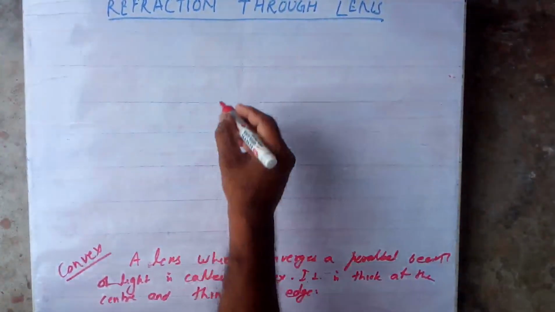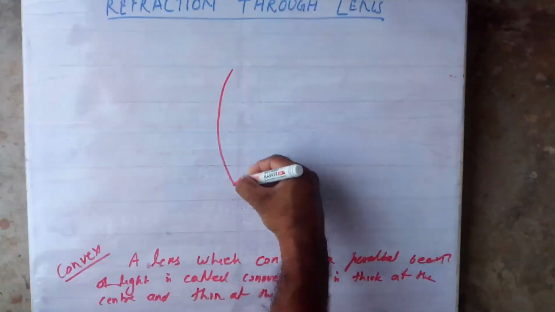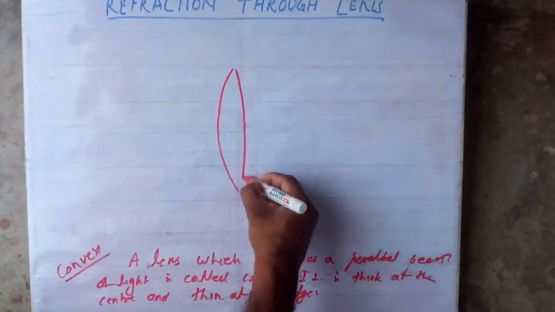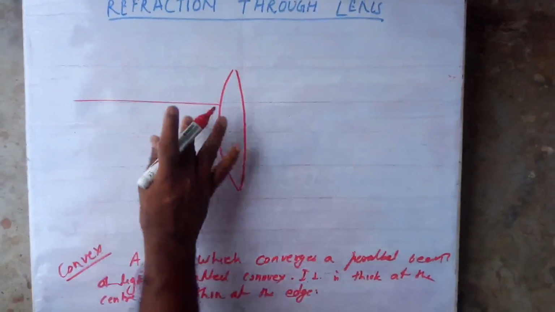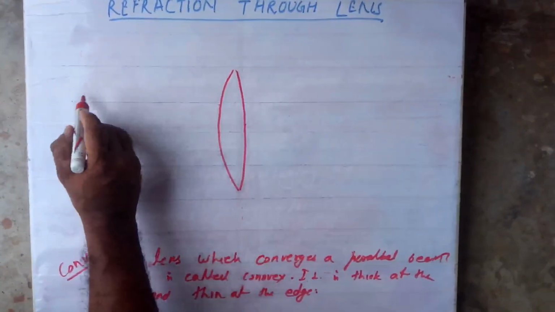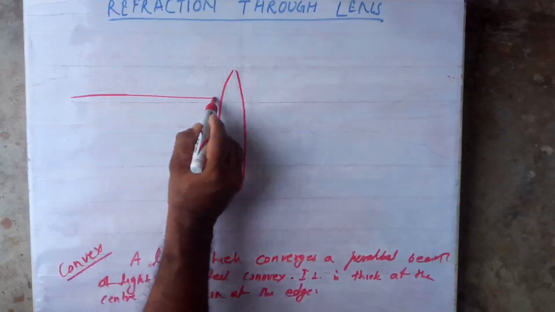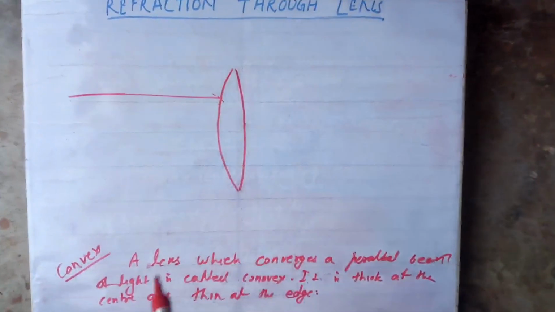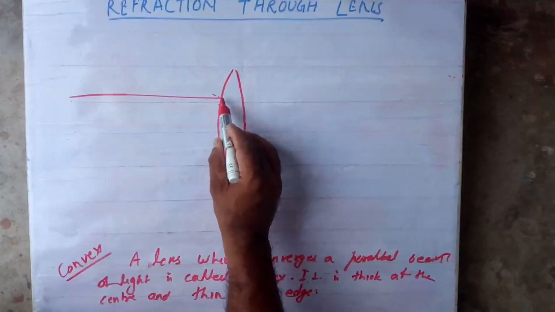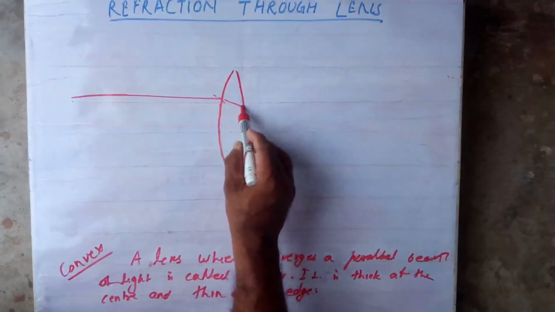See, let us see this. This is a lens, a convex lens. If a parallel beam of light comes, I'll explain that. This is the 90-degree surface. As it travels from rarer to denser medium, it will bend towards the normal.